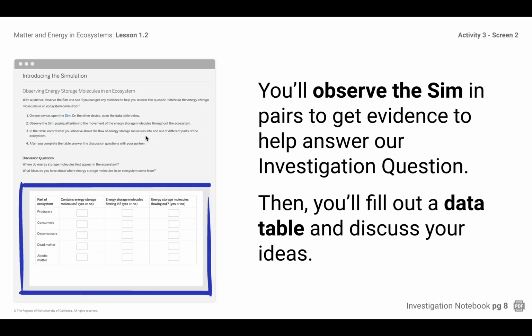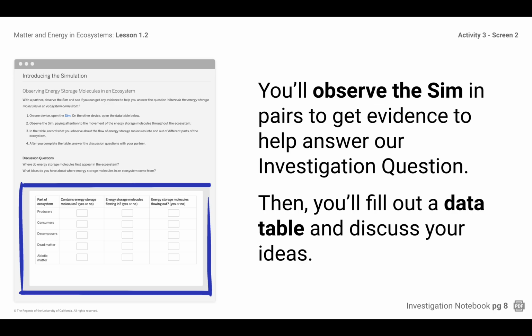And so then I had the kids do activity 3, screen number 2. If you go in and hit the play button, make some observations. Do you see energy storage molecules in producers, consumers, decomposers, dead matter, abiotic material? You're just going to write in yes or no here. And then look to see if energy storage molecules are flowing in or are they flowing out? So really you're just making some observations, writing down yes or no. So hopefully you guys can get that done.